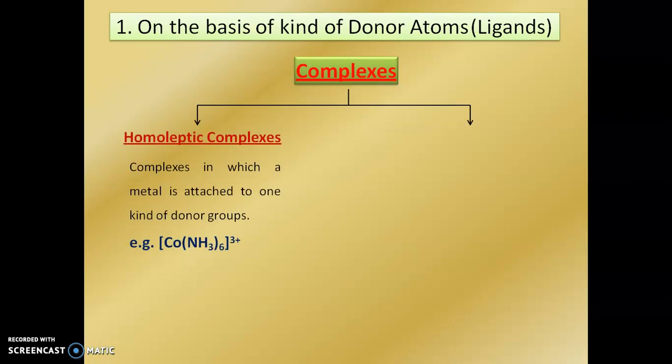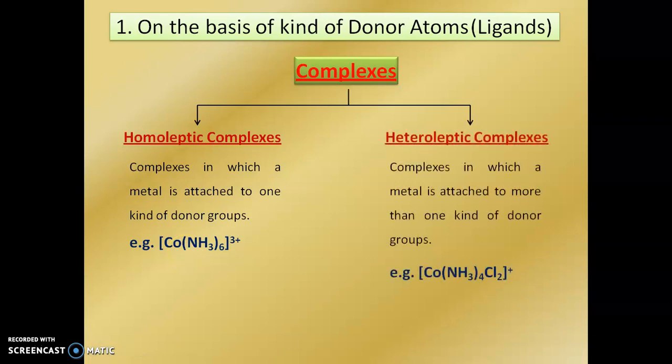First one is the homoleptic complexes. Homoleptic complexes means those in which the metal is attached to one kind of donor atom only. Here you see that these metal ions are surrounded by similar 6 ammonia molecules. Hence this type of compound is called homoleptic complexes.